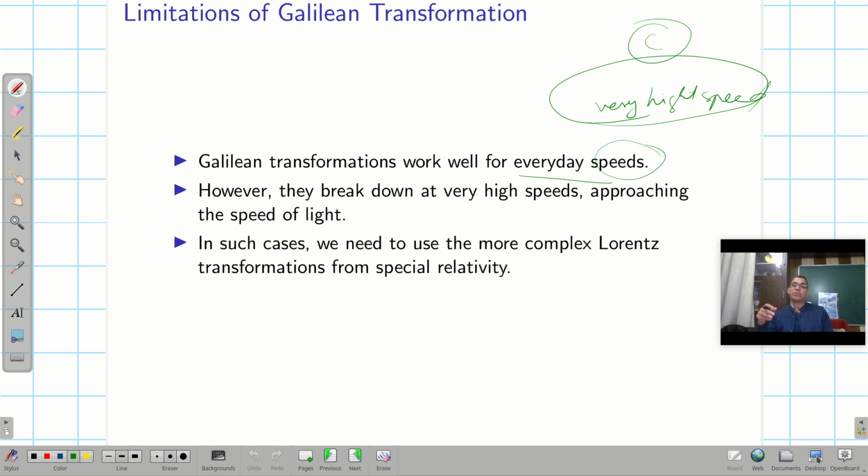Then I will talk about how Newton's laws are invariant under the Galilean transformation. Then the law of conservation of momentum and energy. All of that I will talk about.